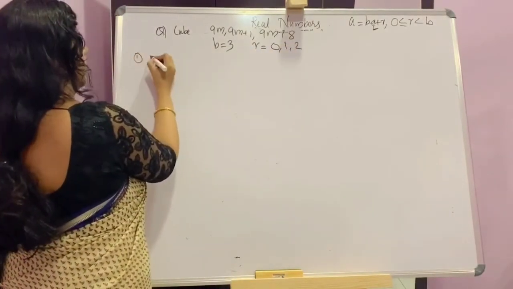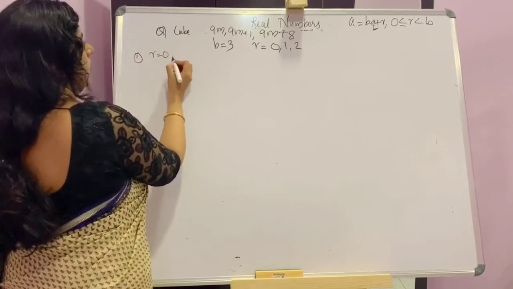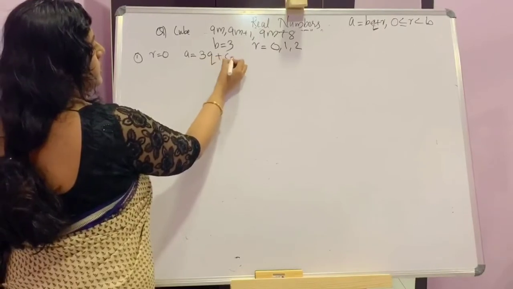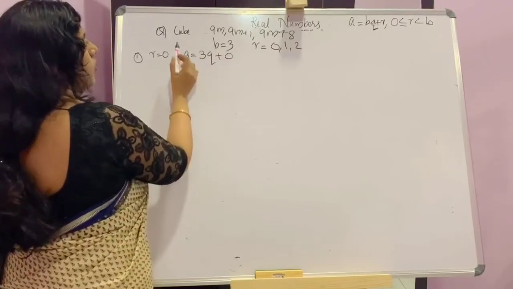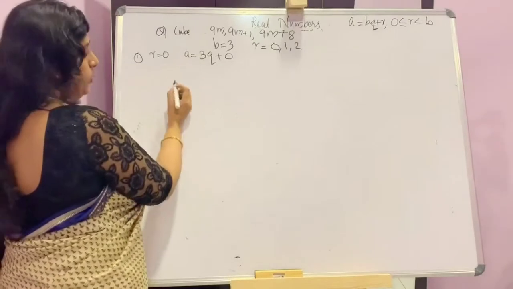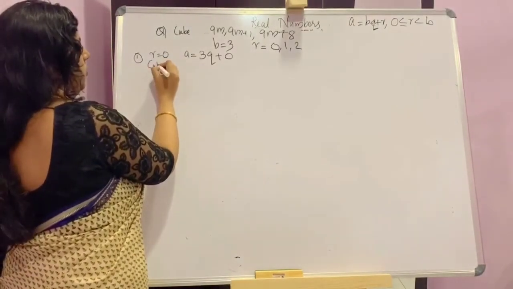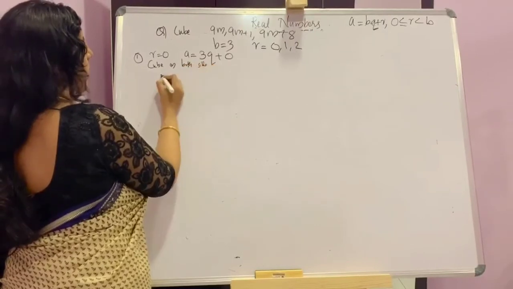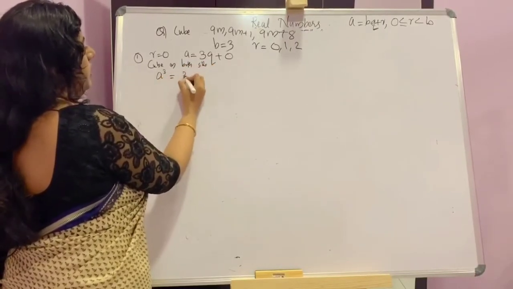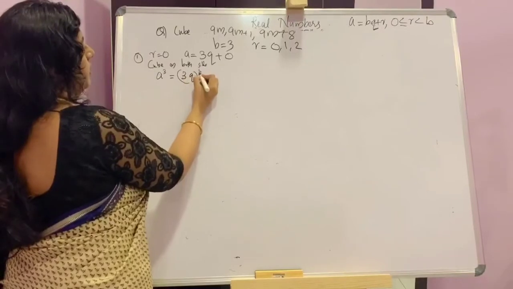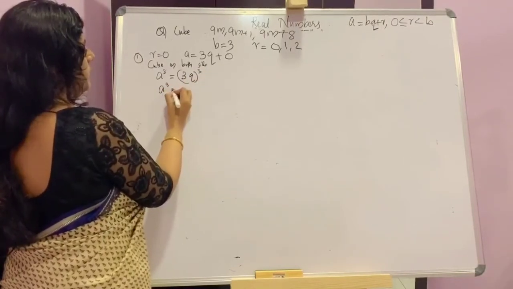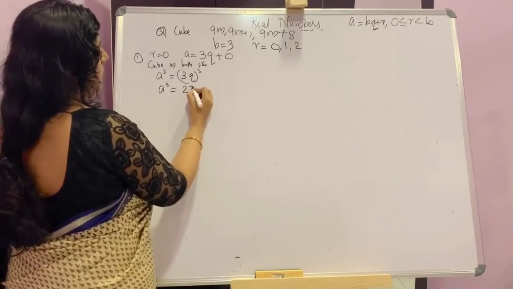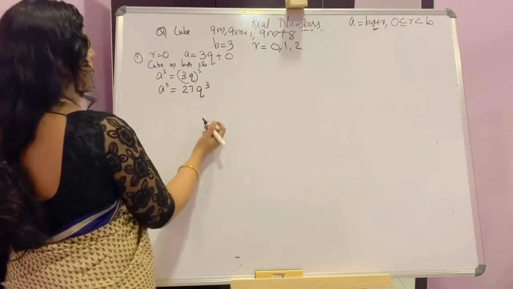First case, r is equal to 0. Then a equal to 3q plus 0. Now we want to take the cube on both sides. A cube is equal to 3q whole cube. That is a cube is equal to 27q cube.